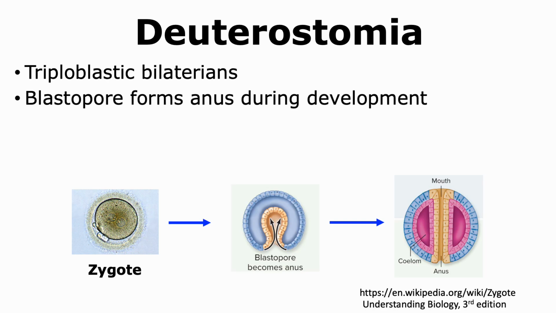All organisms in the clade Deuterostomia are triploblasts because they form three germ layers during their early developmental stages. These germ layers are the ectoderm, the mesoderm, and the endoderm. All organisms belonging to Deuterostomia are also bilaterians and show bilateral symmetry at some stage of their lifetime. During development, the blastopore that is formed in deuterostomes will ultimately become the anus and not the mouth.